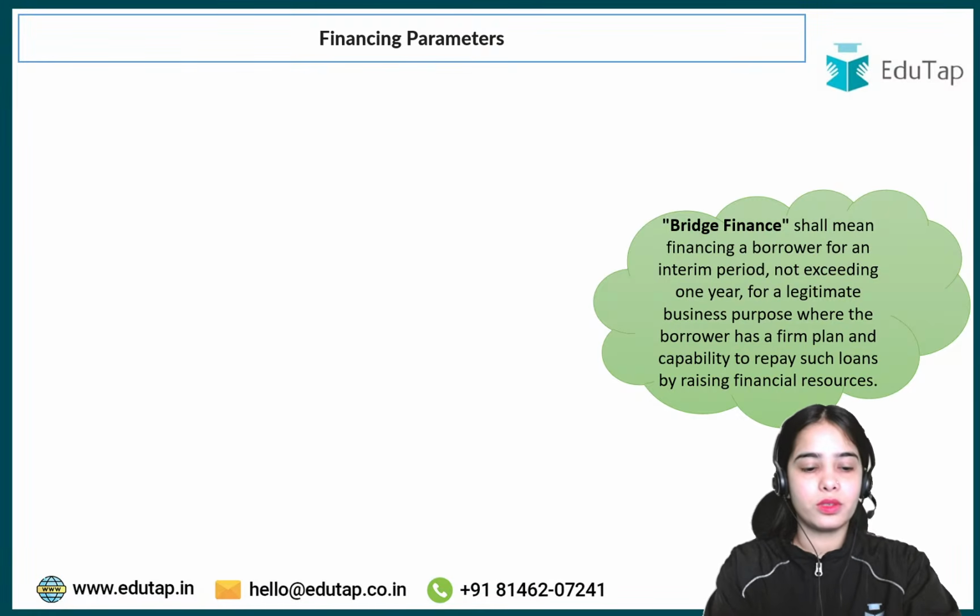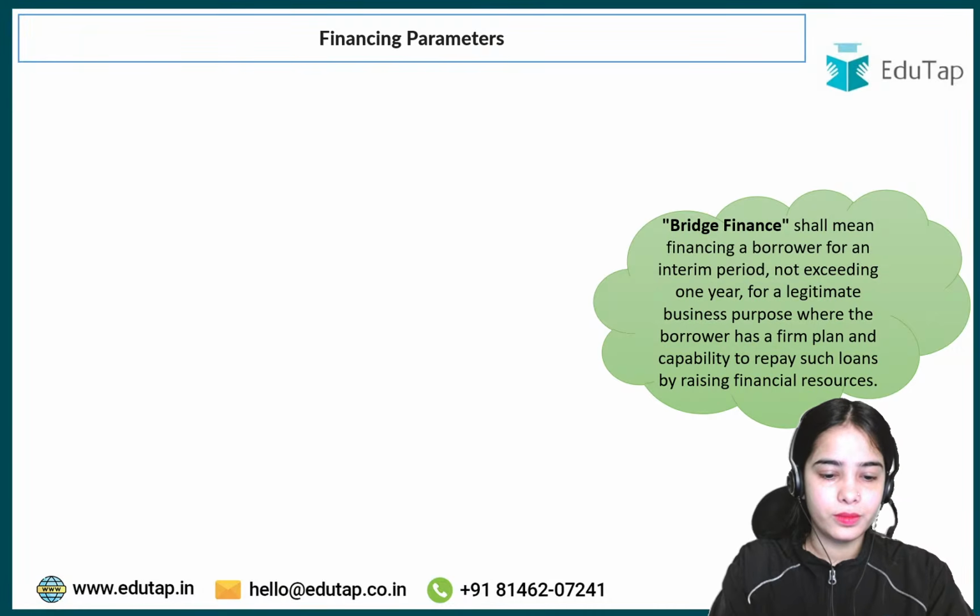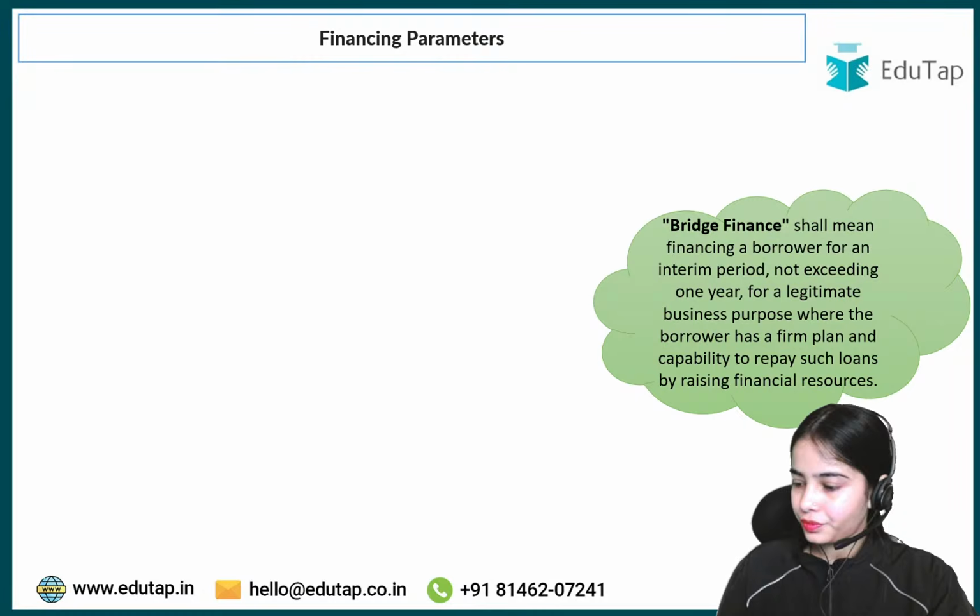Any confusion? Debt to equity. How much debt the company has taken? Any confusion, anyone?